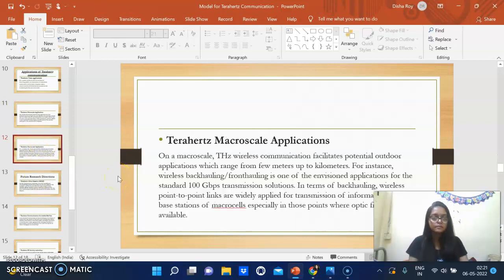And then terahertz macro scale applications. On a macro scale, terahertz wireless communication facilitates potential outdoor applications which range from a few meters up to kilometers. For instance, wireless backhauling and fronthauling is one of the envisioned applications for the standard 100 Gbps transmission solutions. In terms of backhauling, wireless point-to-point links are widely applied for transmission of information to the base station of macro cells, especially in those points where optic fiber is not available.